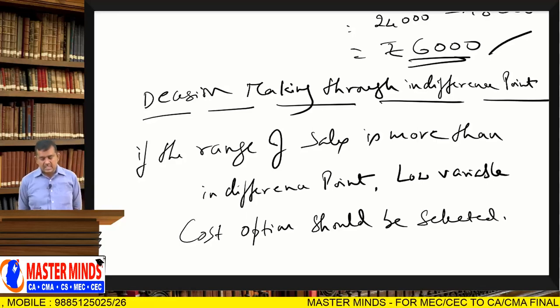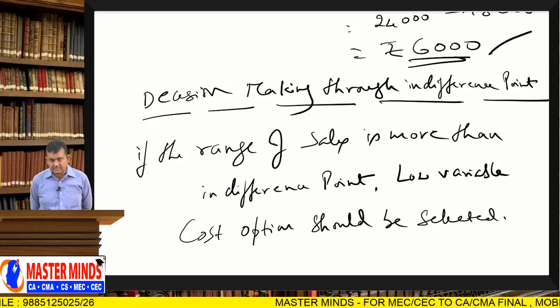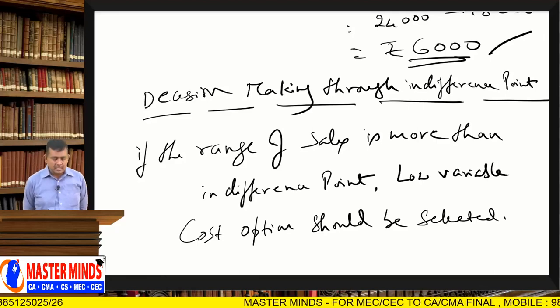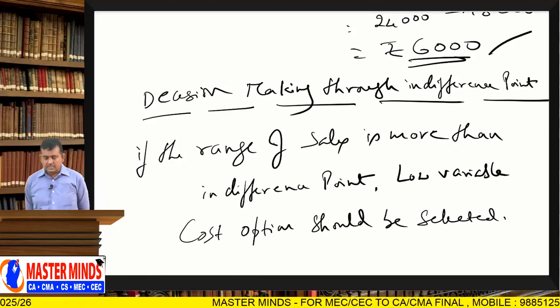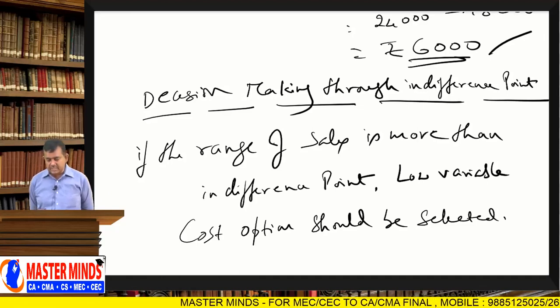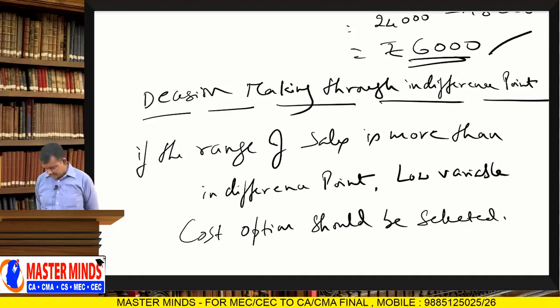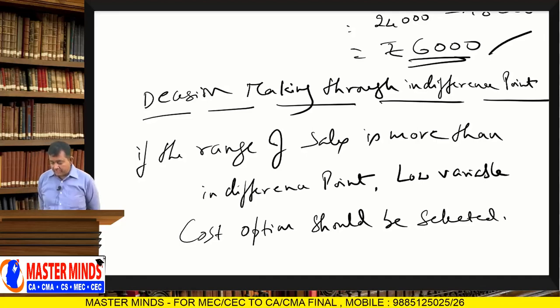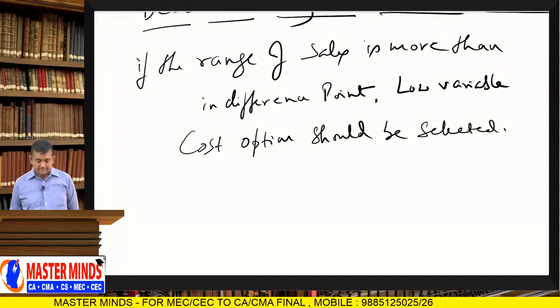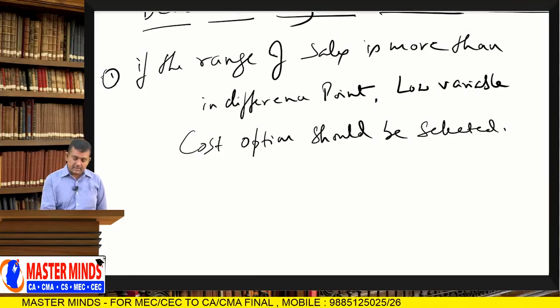Range of sales means demand. That means if the demand is more than the indifference point, the low variable cost option should be selected. That is number one.